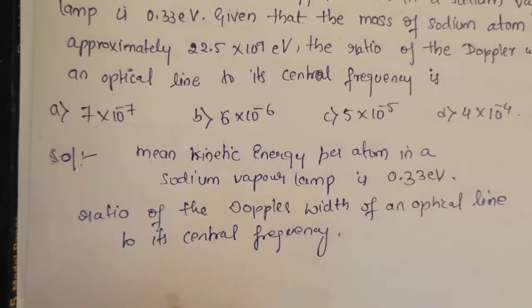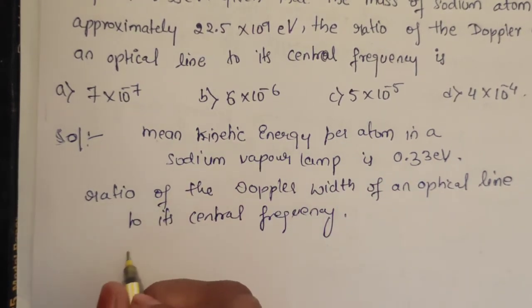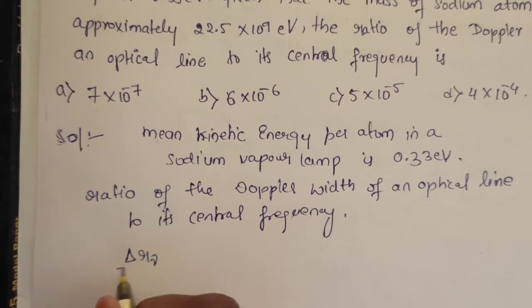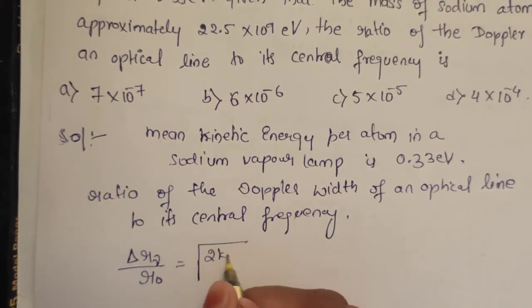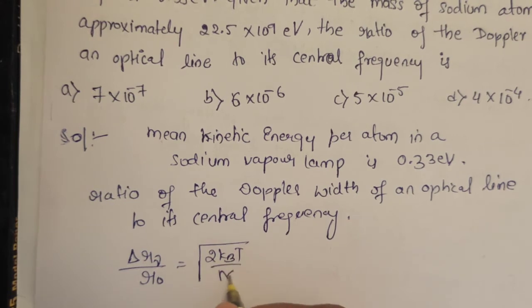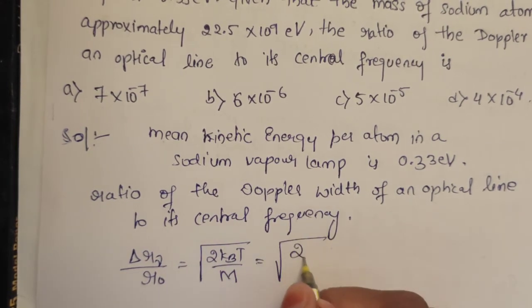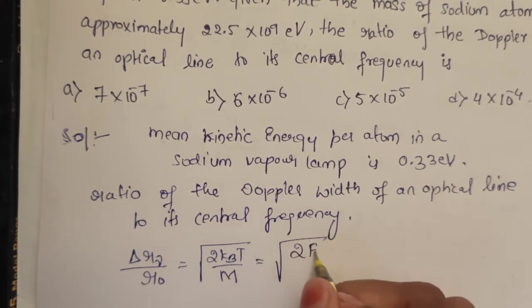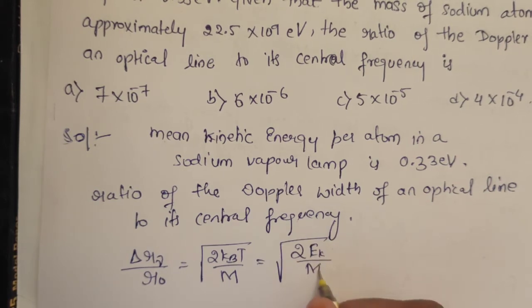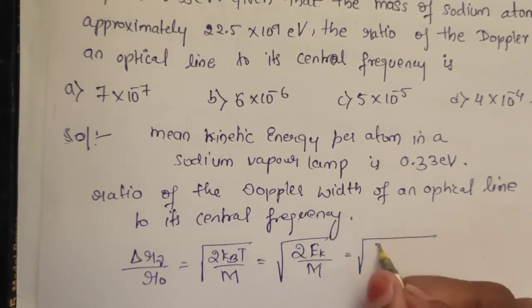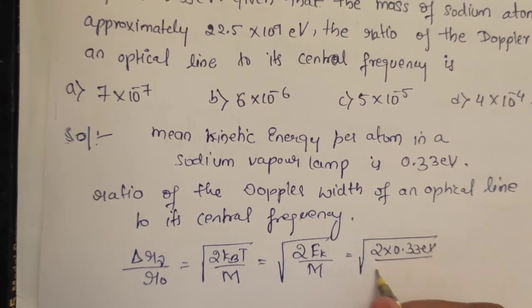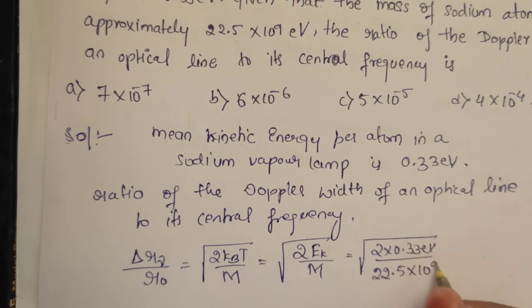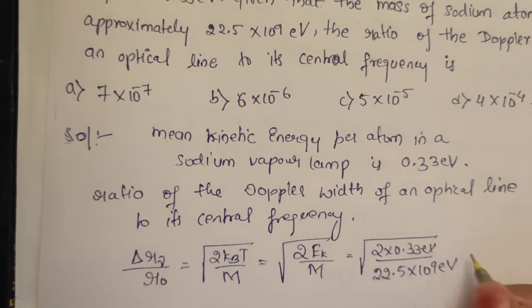That is, we have a standard formula that delta nu by nu naught is equal to root of 2 kBT by M, where I can write 2 kBT as 2 EK, by M. That is equal to root of 2 into 0.33 electron volt, and the mass is given as 22.5 into 10 to the power of 9 electron volt.